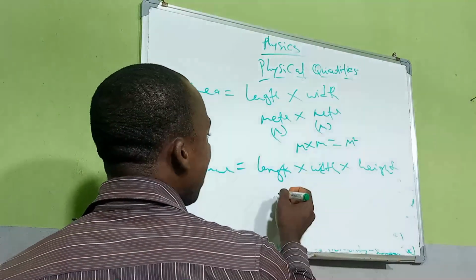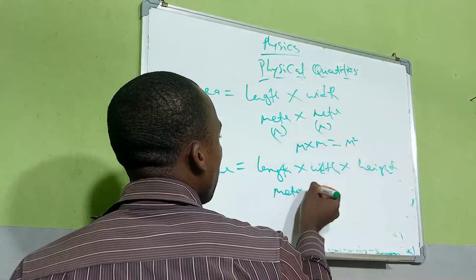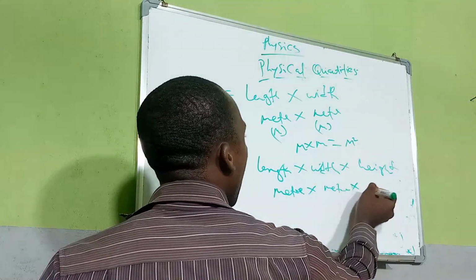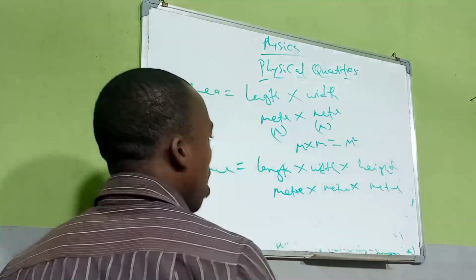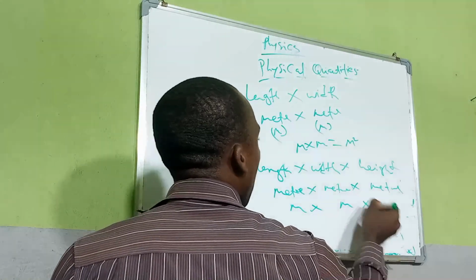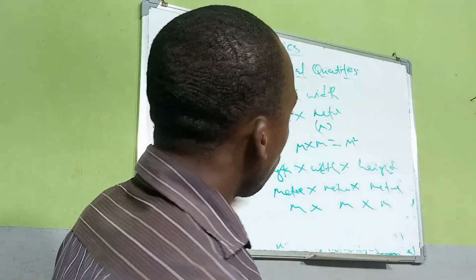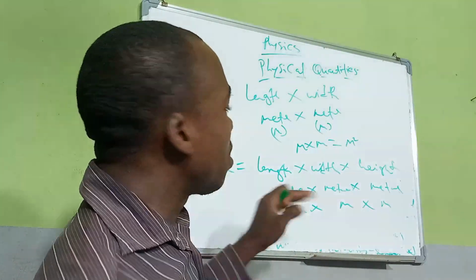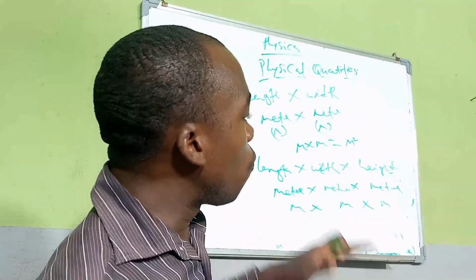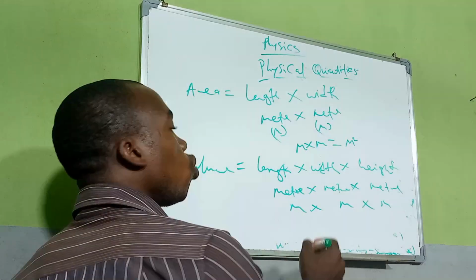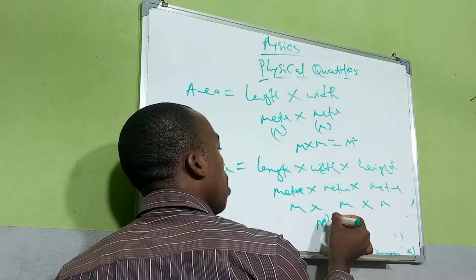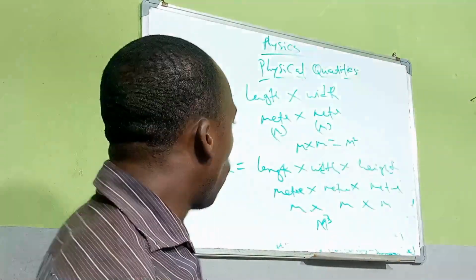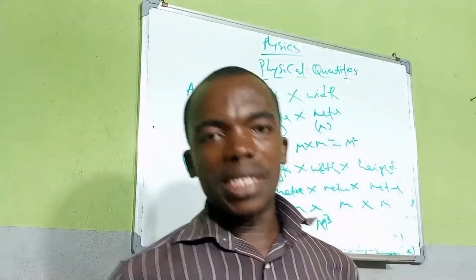Length is meter times meter times meter. You now see m times m times m. From here we can derive the unit of volume. If the formula for volume is a combination of three lengths, then the unit of volume will be meter times meter times meter, which is cubic meter. So that is how we got the unit of volume. It is cubic meter.